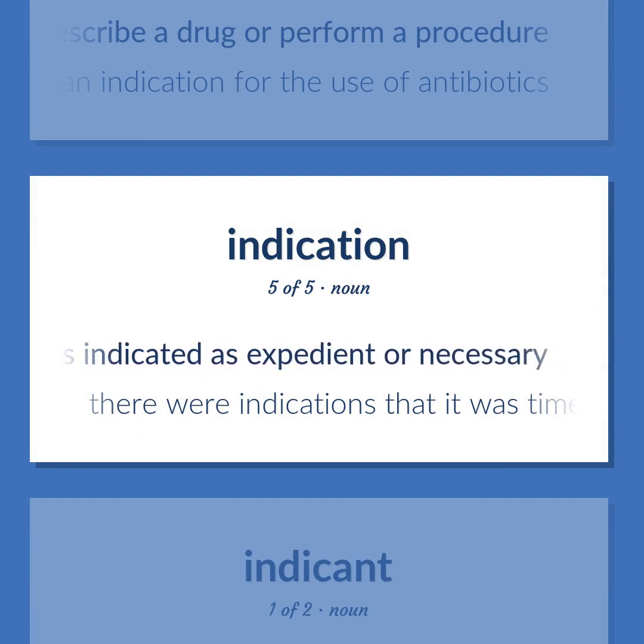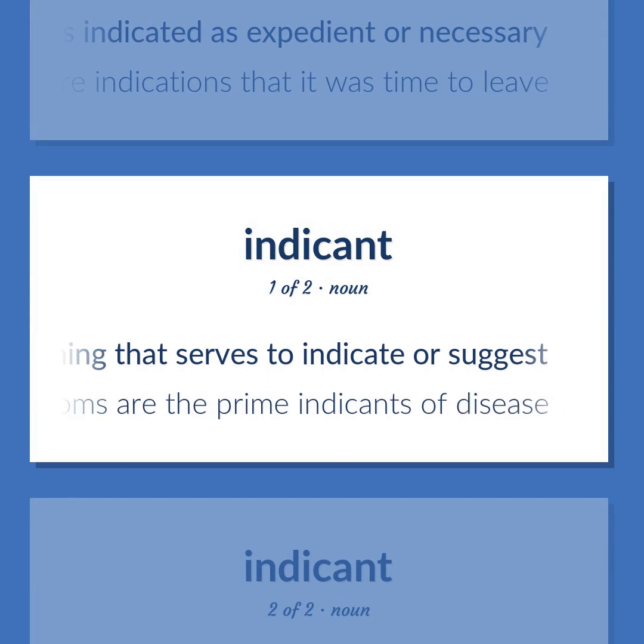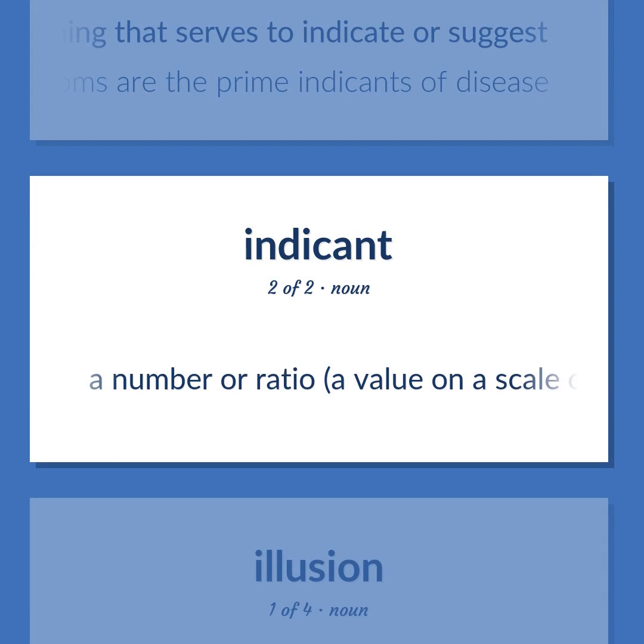There were indications that it was time to leave. Something that serves to indicate or suggest. Symptoms are the prime indicants of disease. A number or ratio, a value on a scale of measurement, derived from a series of observed facts, can reveal relative changes as a function of time.